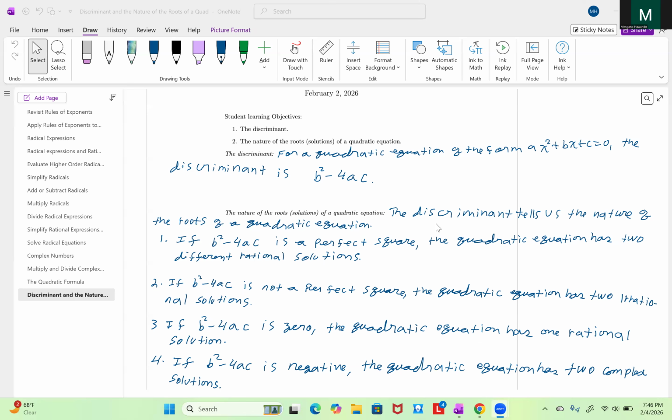Number 3, if b squared minus 4ac is 0, the quadratic equation has one rational solution. Number 4, if b squared minus 4ac is negative, the quadratic equation has two complex solutions.